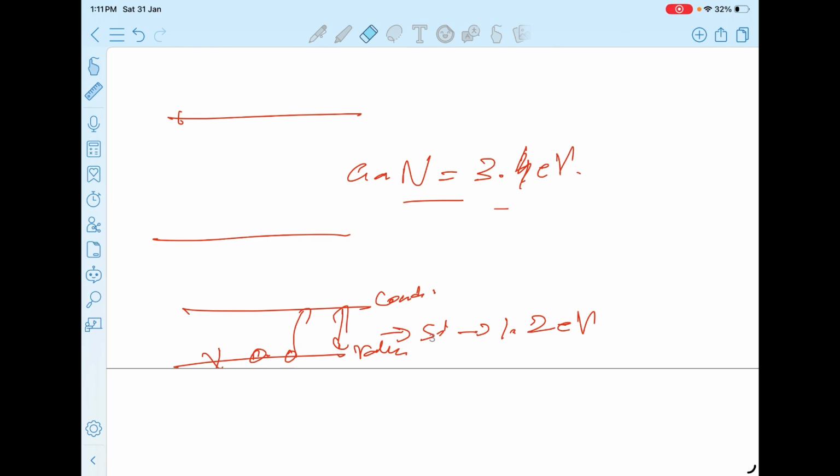Once this hole is generated, sometimes this hole can also move in the other direction. Because of this, there will be a leakage current from that semiconductor. It means if you want to drive the current in one direction, an opposite current will also be generated because of this reason.